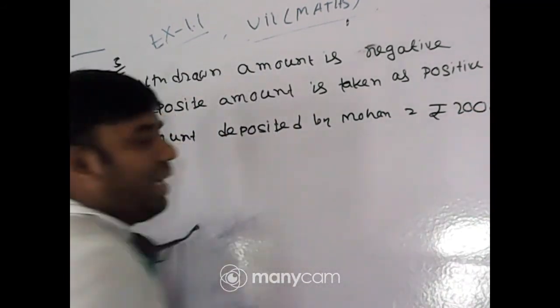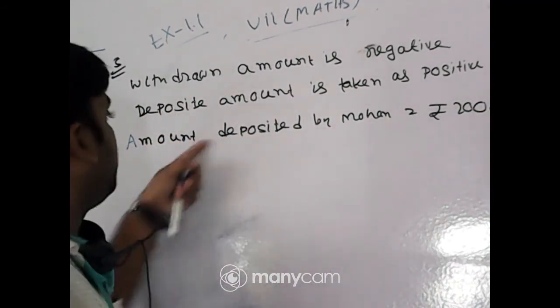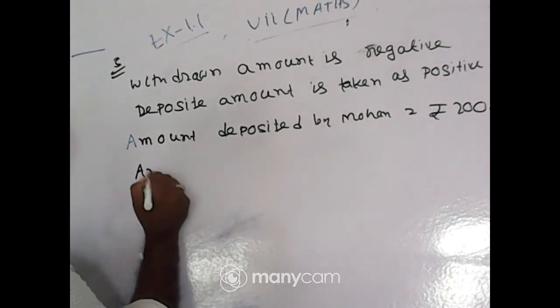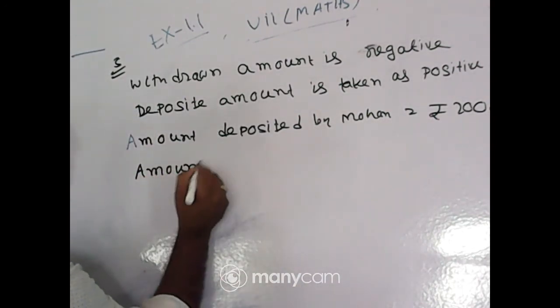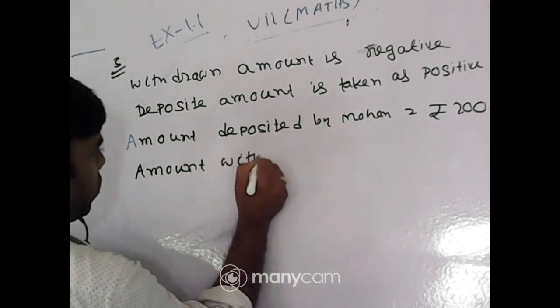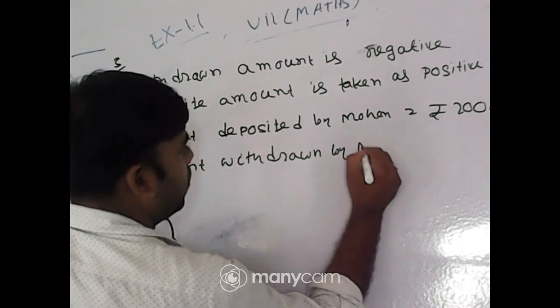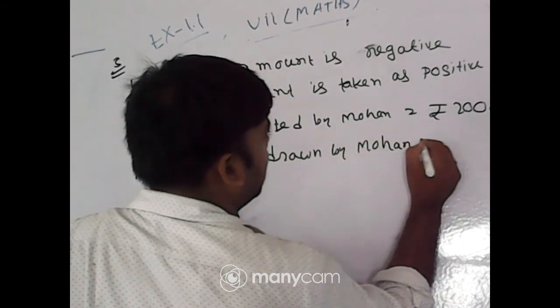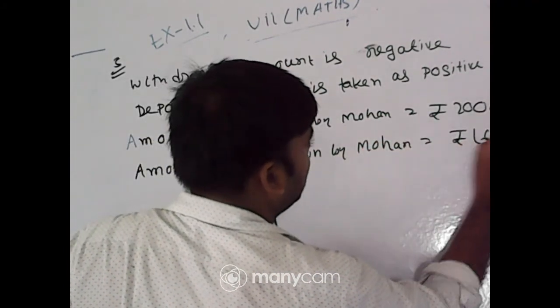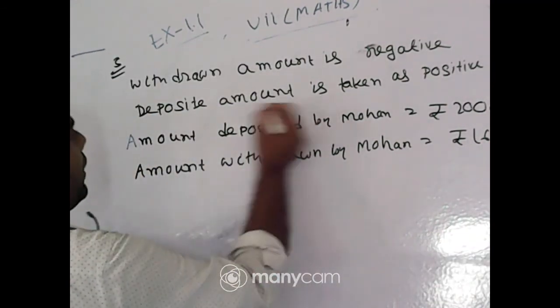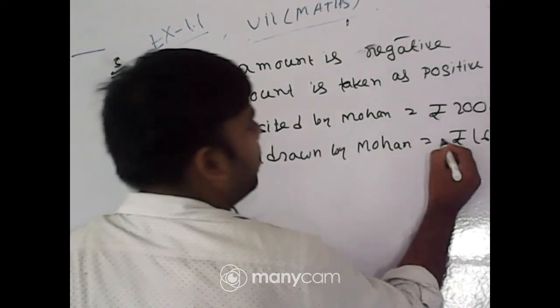Will it be plus or minus? Obviously plus, because it is a deposit. And the amount withdrawn by Mohan, rupees 1642, will be minus, because withdrawn is taken as negative.